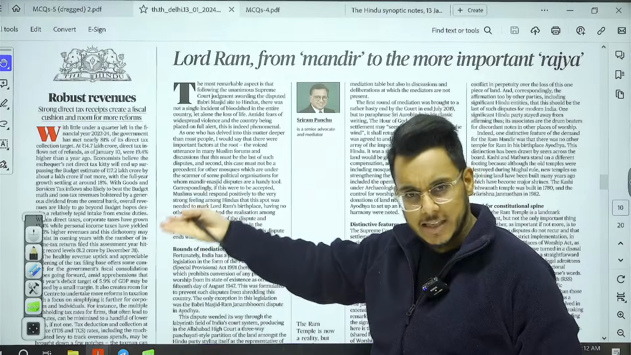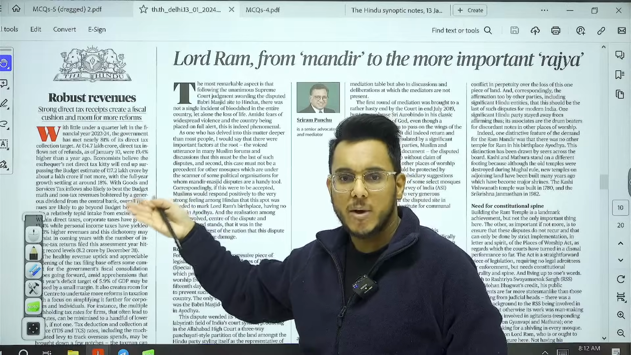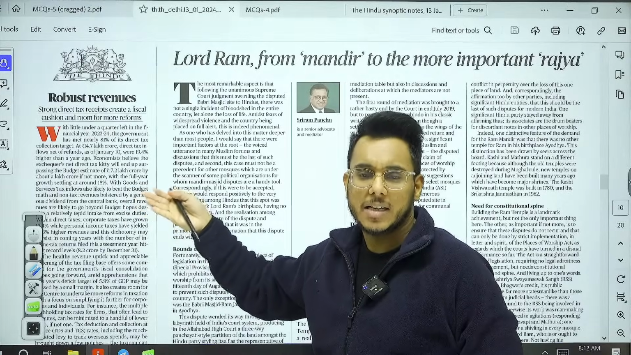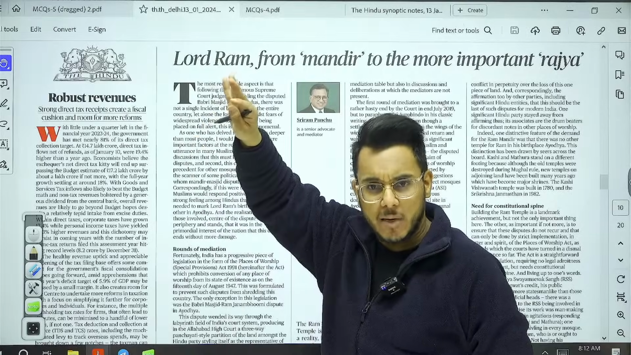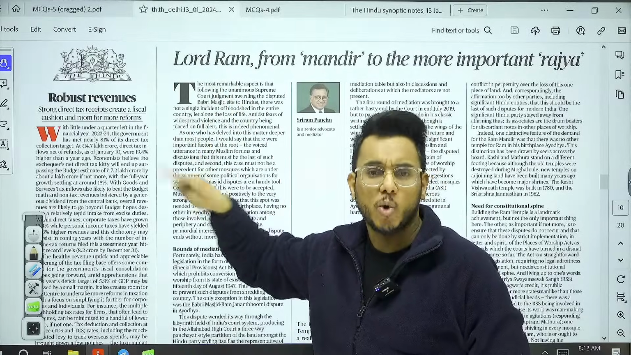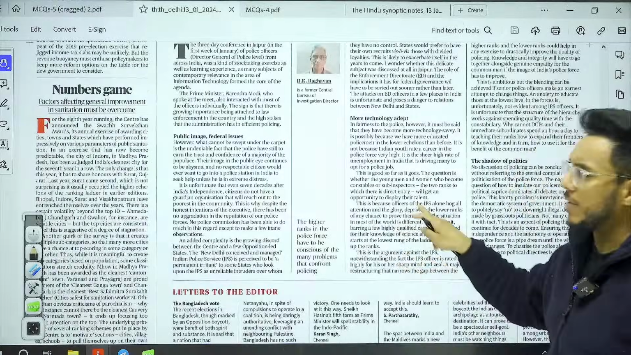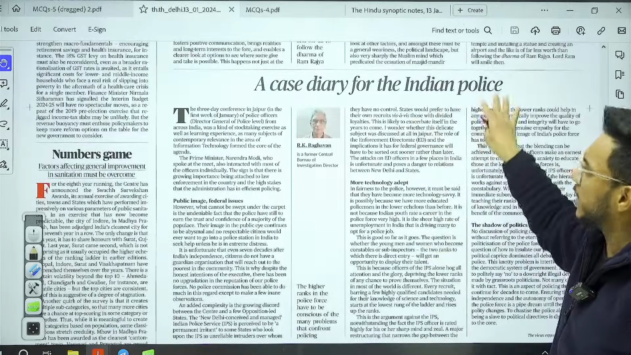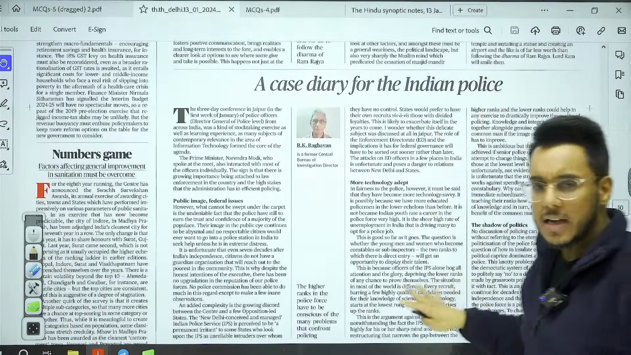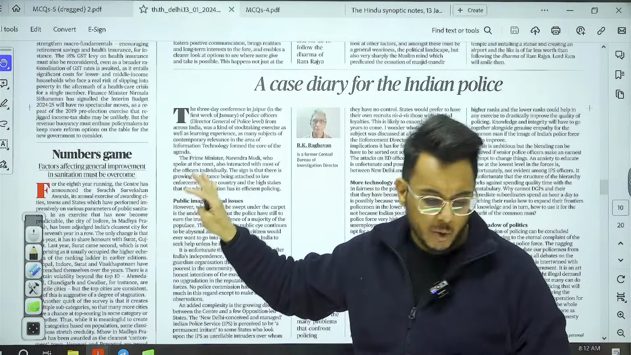Now, this particular article talks about the robust direct tax receipts. So guys, yesterday we have seen this particular thing, that 14.7 lakh crore rupees tax collection has already happened, and 81% of the estimates that have been made have been achieved. So direct tax collection is going good, and it shows a kind of economic revival in India. Then the next article, a case diary for the Indian police. We will take this article talking about police reform.